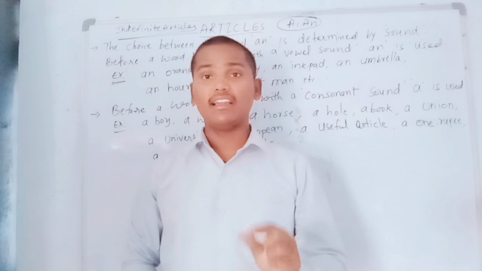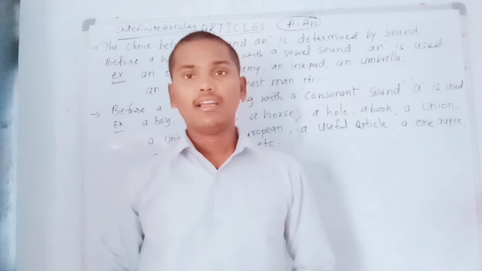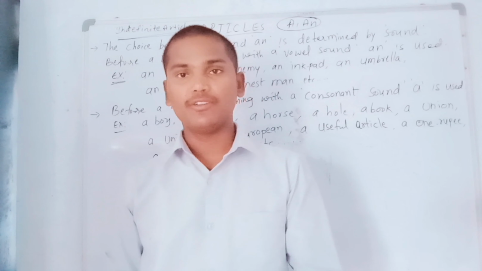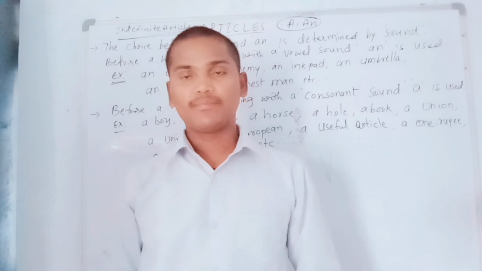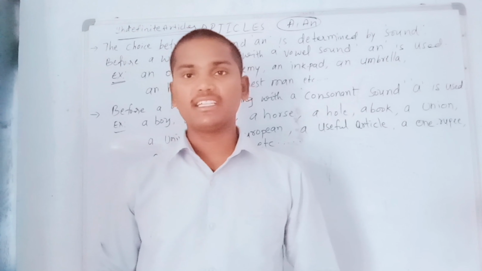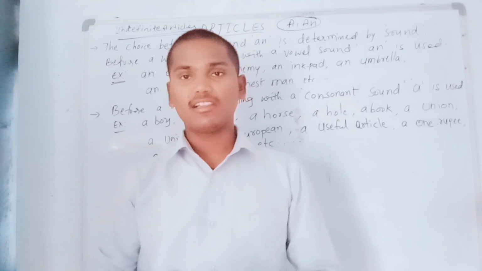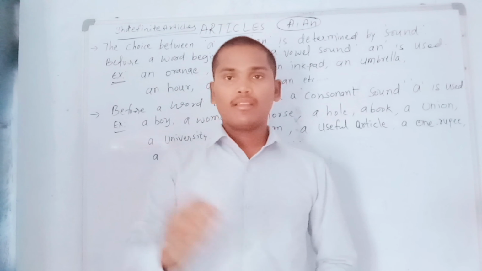If a word begins with a vowel sound, we definitely use an before all such words. But if a word begins with a consonant sound, we use a before all that kind of words.